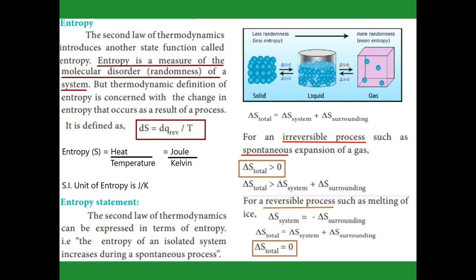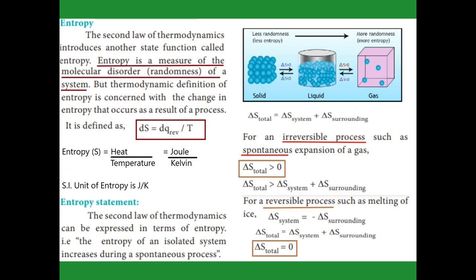And for entropy, we can write the formula in the box I have written. What does dS mean? The change in entropy is equal to the change in heat in a reversible process divided by temperature. For heat the unit is joule, and for temperature it is Kelvin. So the SI unit of entropy is joule per Kelvin. And we have already learned the entropy statement: in a spontaneous process, the entropy increases.